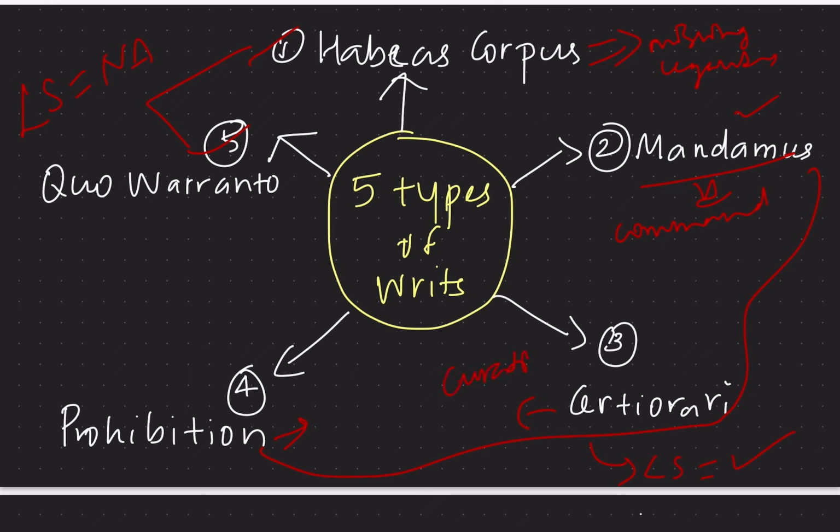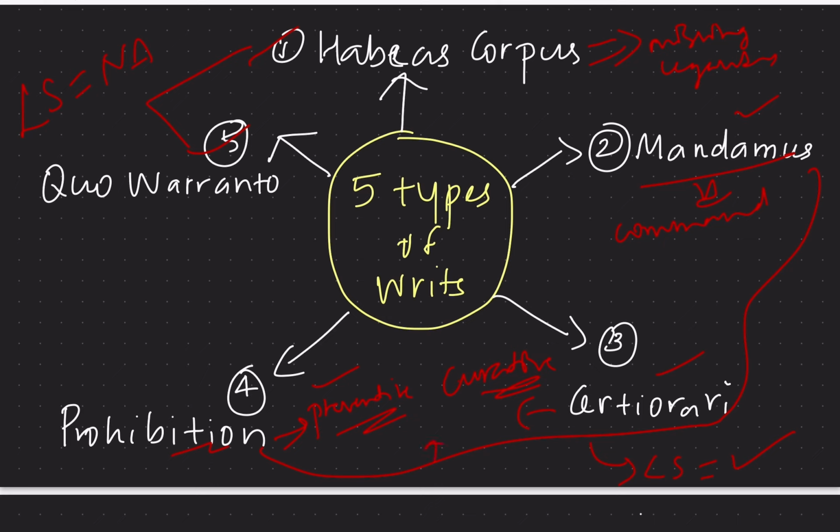Certiorari is like a cure. If there is a judgment that is passed, to cancel that judgment, the certiorari writ can be used. That is, it is like a cure that the Supreme Court is providing. Whereas prohibition is preventive. That is, to prevent the High Court from exceeding its jurisdiction, the Supreme Court beforehand asks the High Court to stop further proceedings. Hence prohibition is preventive, whereas certiorari is curative, and both prohibition and certiorari are used for judicial